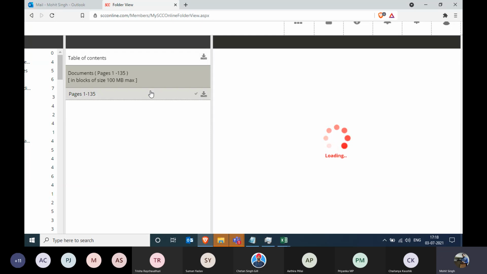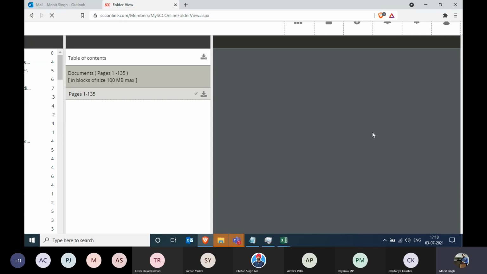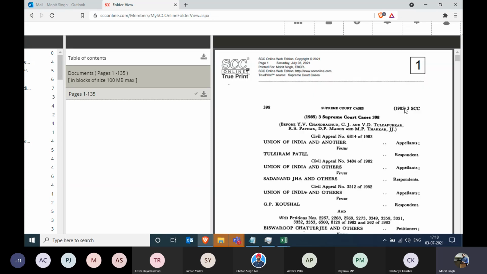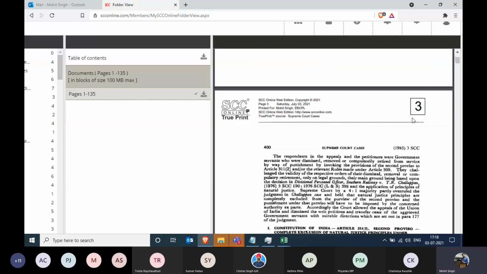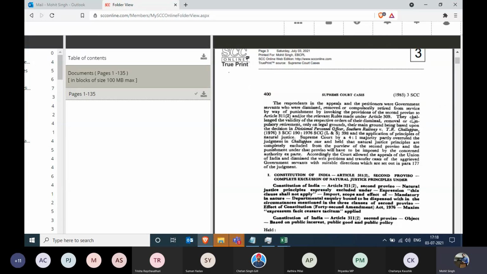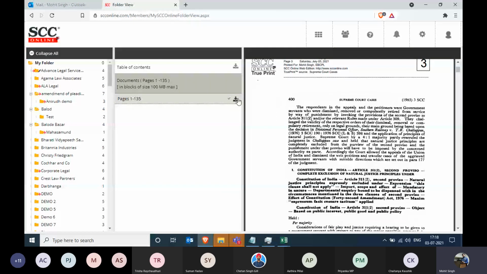This index will be downloaded. Similarly, for the second lot of documents, the software has given you all the documents in the order which you have selected before. So the pagination will be given to the documents. As you can see, number 1, number 2, number 3, and this is how all the documents will be placed as per the sequence you have selected. Again, the download button is over here.